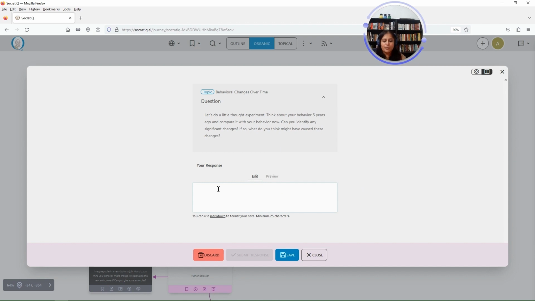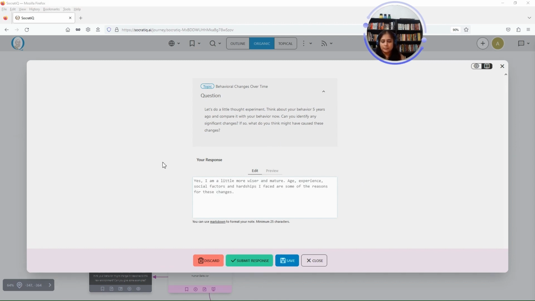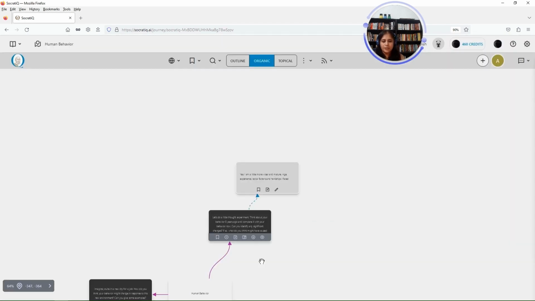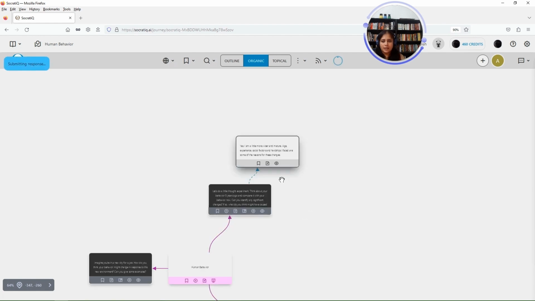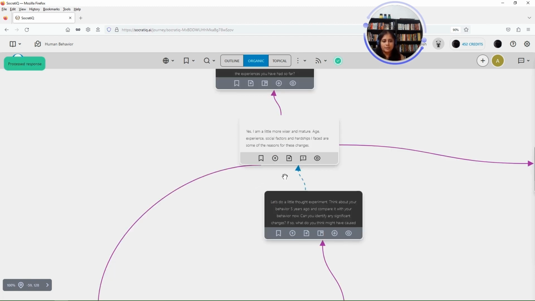When you've formulated a response, you can enter it here. I have added my response here. I am going to submit the response, and I wait for Socratic to process the response, and I'm getting the update here as Socratic processes the response. Okay, Socratic has processed the response here, and now the response that I added has changed, and there is a feedback which I can view by clicking this button.